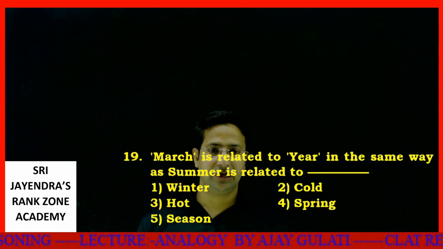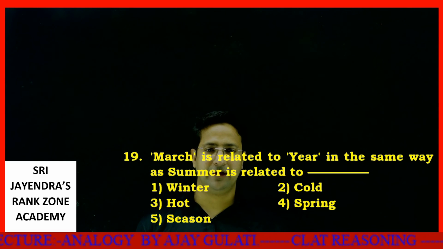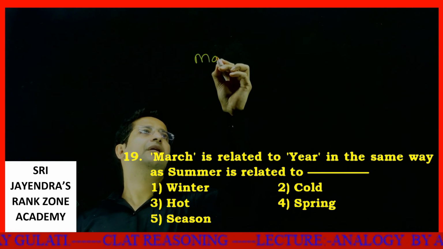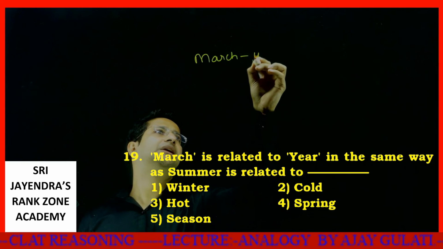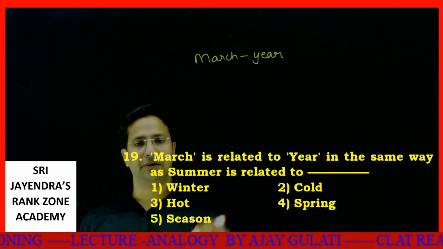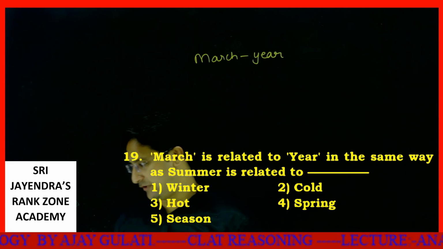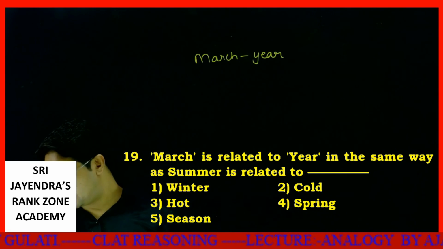March is related to year in the same way as summer is related to... March is a part of a year. March is a month in a year. March is related to year in the same way as